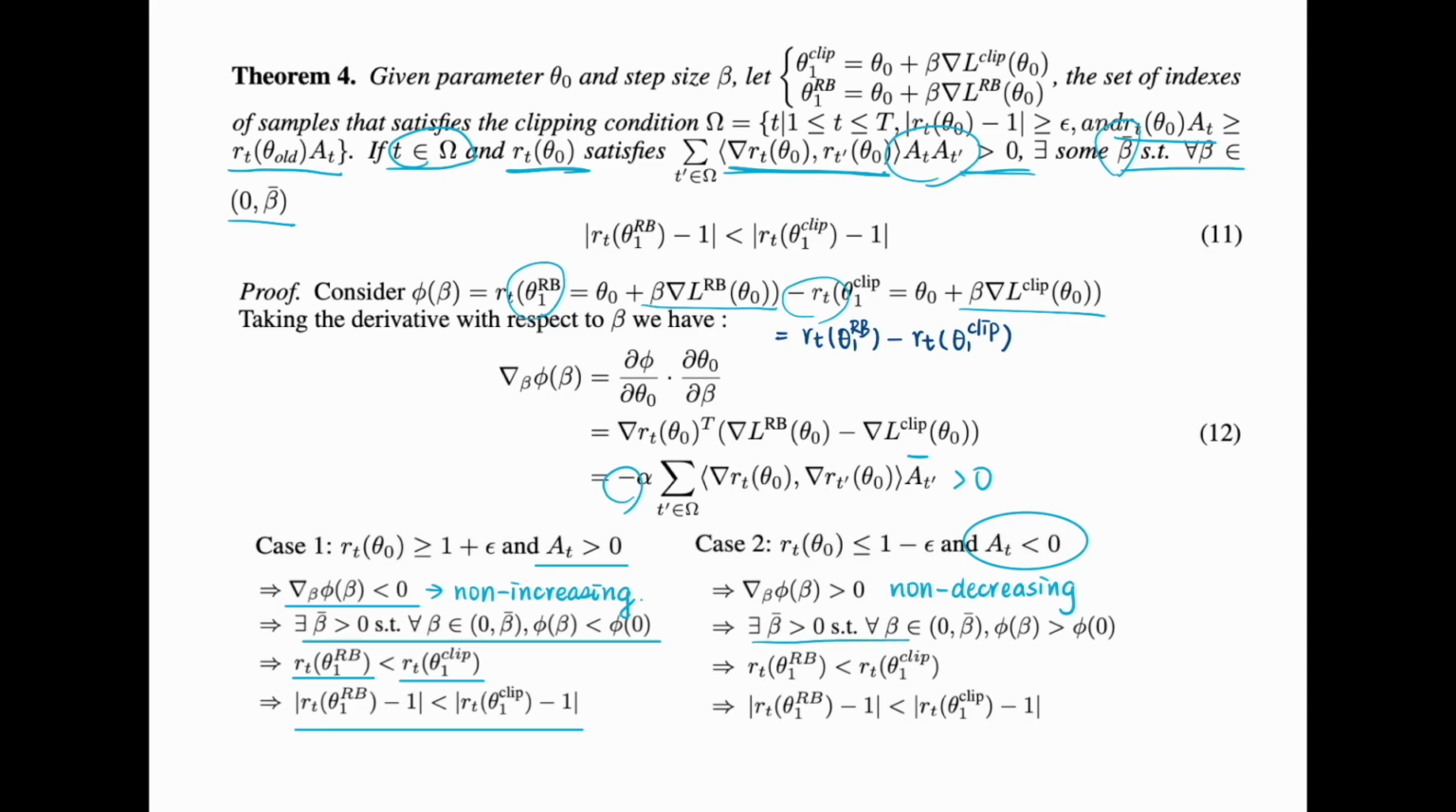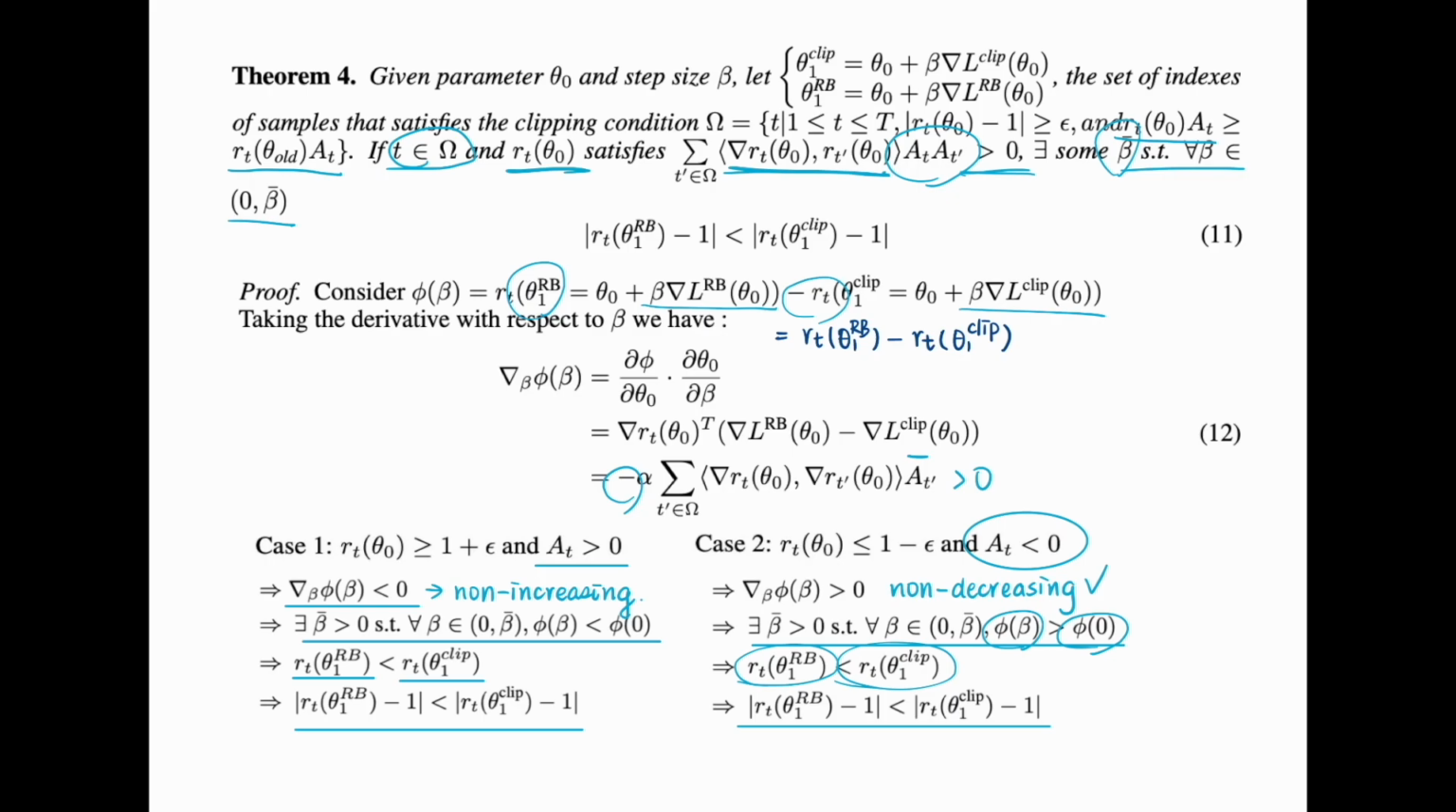And so for beta within the range, the function is greater than the original value because it is non-decreasing. So the rollback function is also smaller, thus also pulls the likelihood ratio back. The ability of pulling it back is greater than the original clipping function used in PPO.